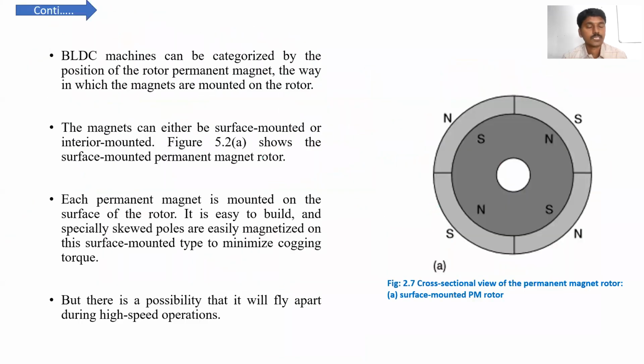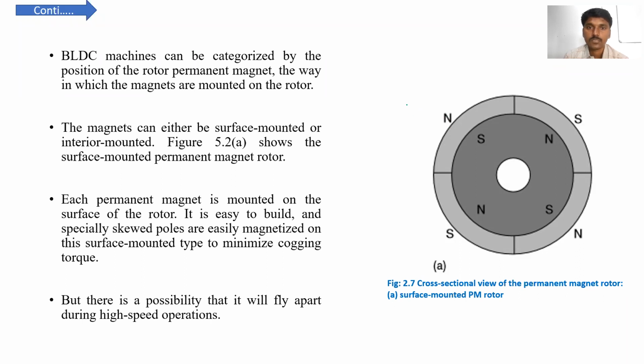This is a brief description of the brushless DC motor. The brushless DC motor can be categorized based on the position of the rotor permanent magnets, that is, how the permanent magnets are mounted on the rotor.